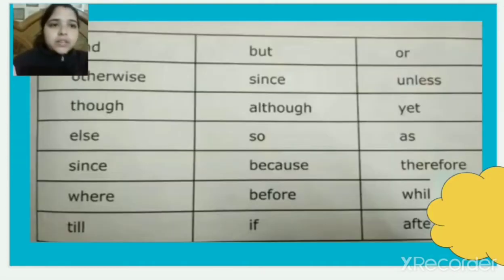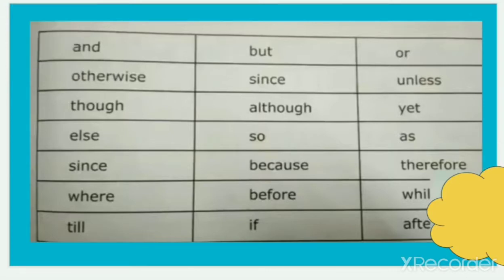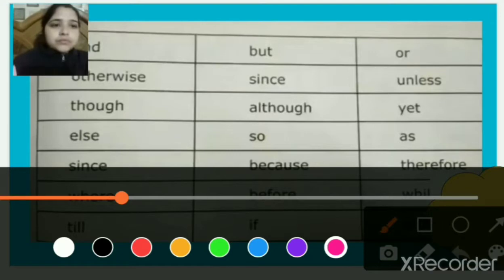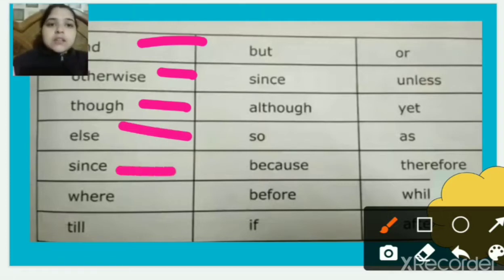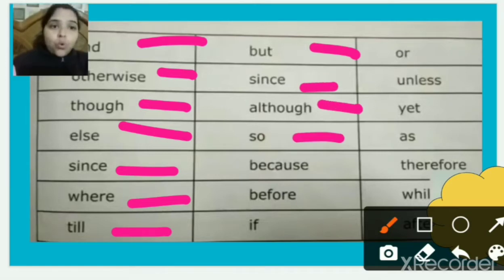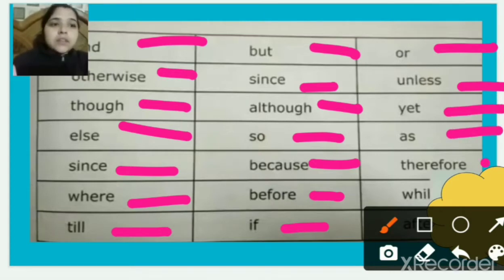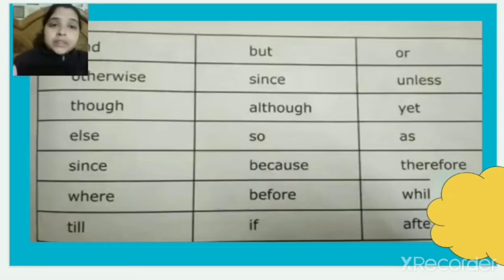We have the words: and, otherwise, though, else, since, where, till, but, although, so, because, before, if, or, unless, yet, as, therefore, while, and the last one is after.